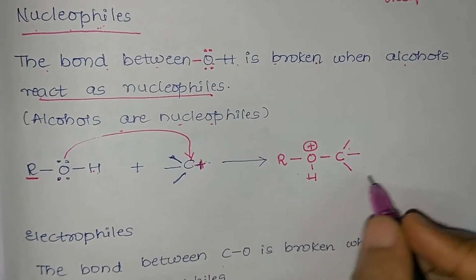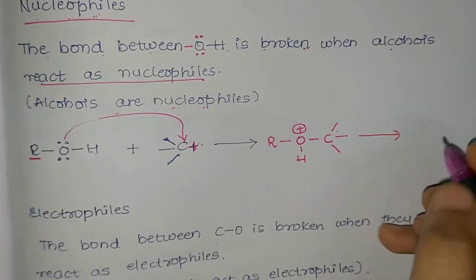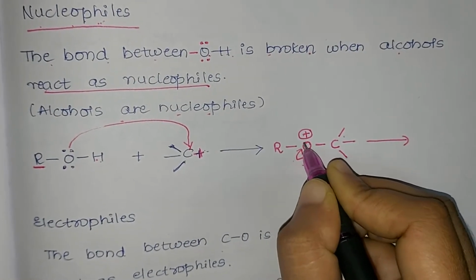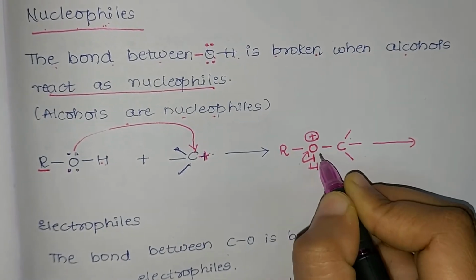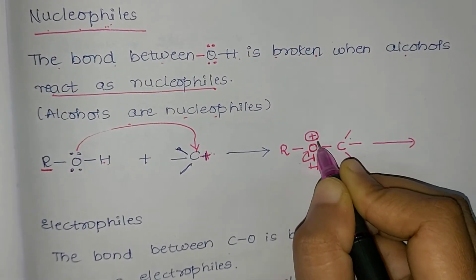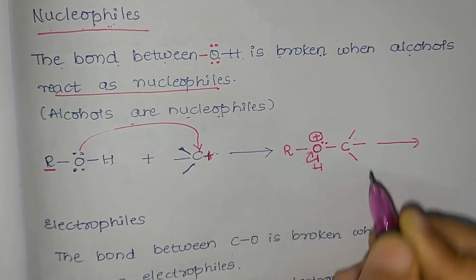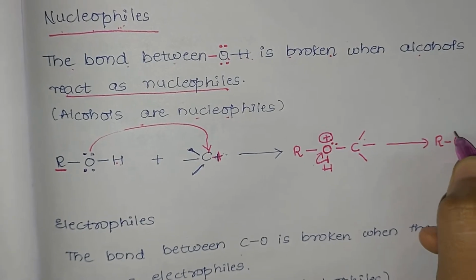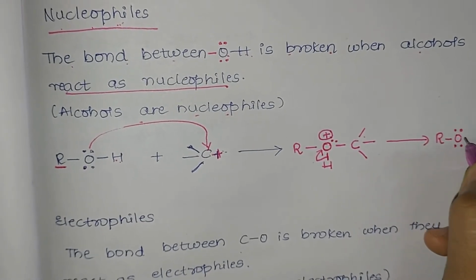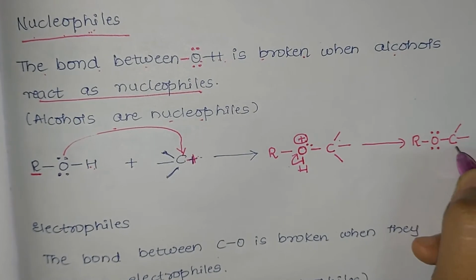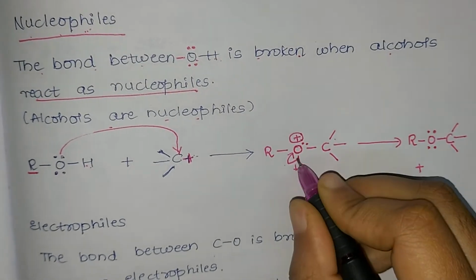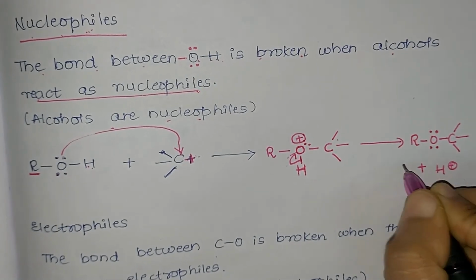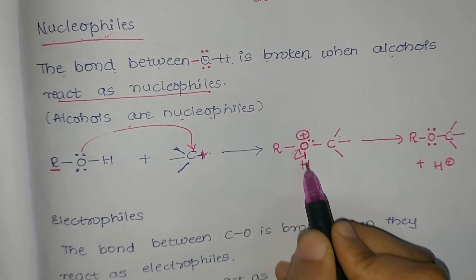Oxygen already has one lone pair of electrons. It accepts an electron pair from the hydrogen atom. So the electron pair is given to the oxygen atom by hydrogen. We get oxygen with two lone pairs of electrons, it becomes stable by accepting the electron pair, and hydrogen is removed in the form of an H plus ion. So which bond is broken here? We see the OH bond is broken. So whenever alcohol acts as a nucleophile, the OH bond is broken.